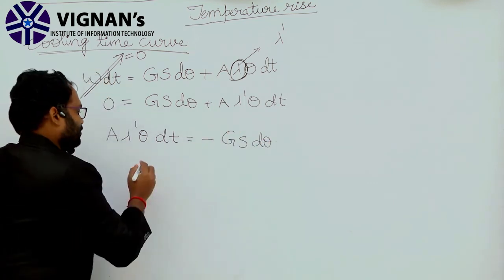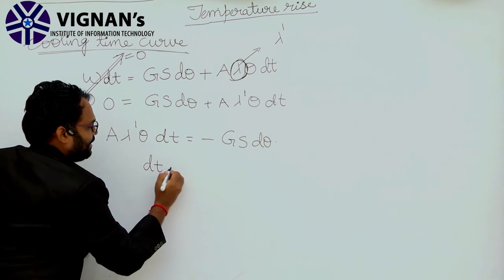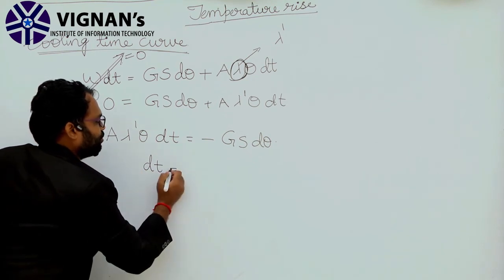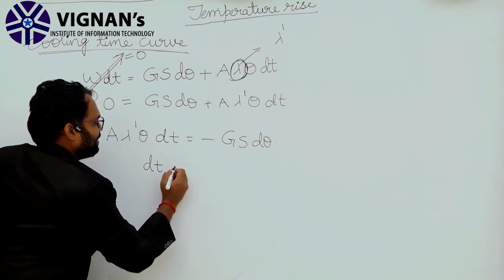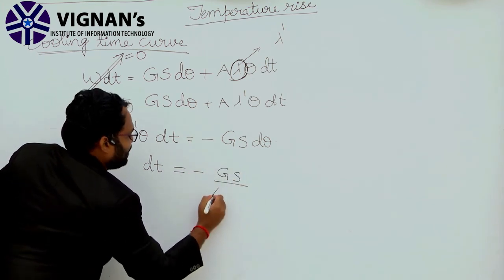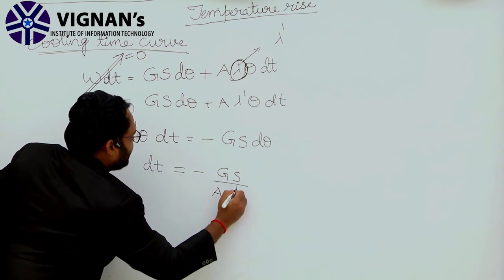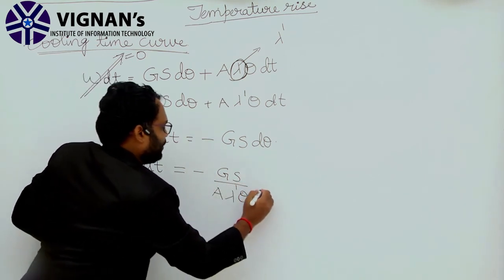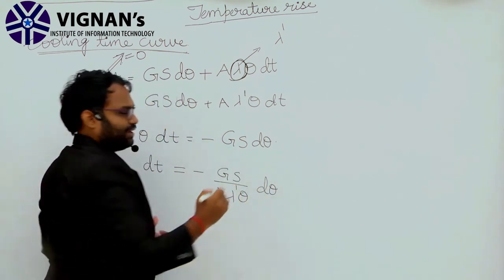Clear? Now I am taking dt and moving the remaining terms to the right hand side, that is dt is equal to minus Gs by A lambda dash into d theta.